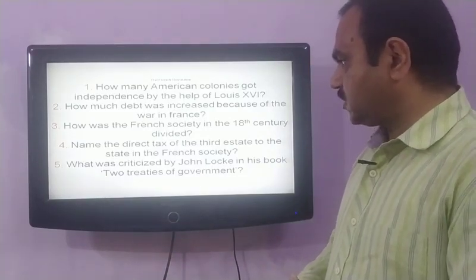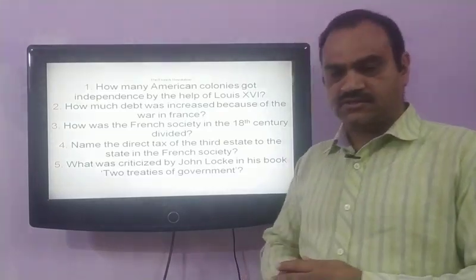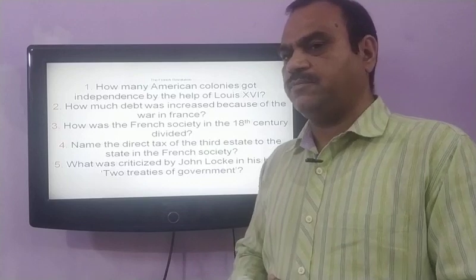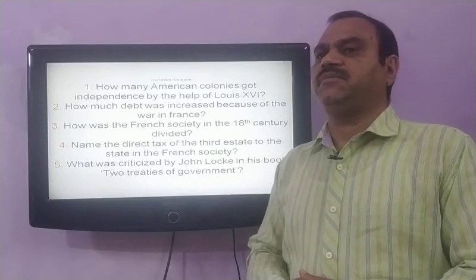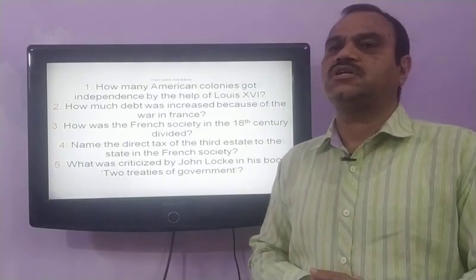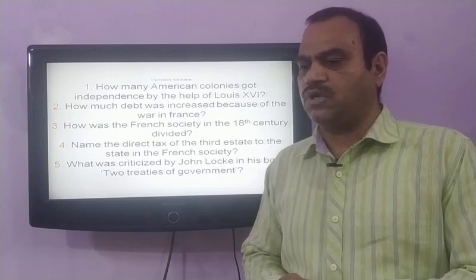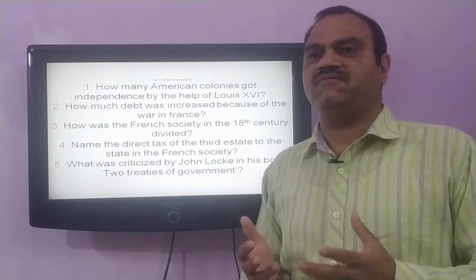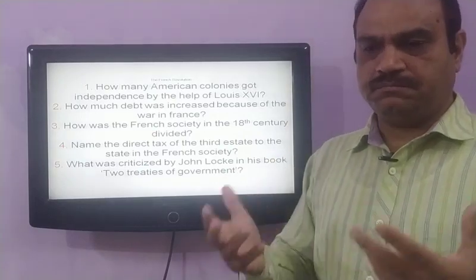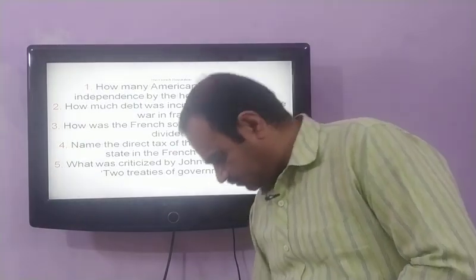What was criticized by John Locke in his book Two Treatises of Government? John Locke was a very important political philosopher at that time. In his book Two Treatises of Government, John Locke criticized the divine and absolute power of the monarch and the privileges by birth of the privileged society in France at that time.